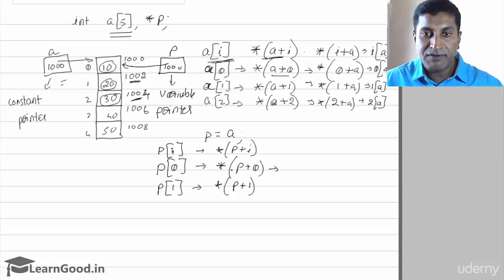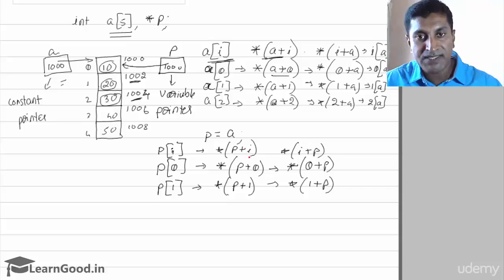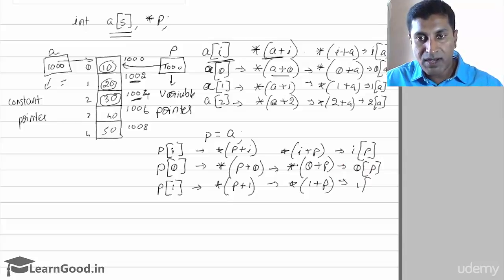Similarly, instead of giving asterisk of P plus 0, you can also give it as asterisk of 0 plus P. Here also you can give it as asterisk of 1 plus P. That means giving asterisk of I plus P is equivalent to giving asterisk of P plus I. When I give P of I, it takes it as asterisk of P plus I. Similarly, you can also give it as I of P. So when I give I of P, internally it takes it as asterisk of P plus I. That means you can give 0 of P, you can give 1 of P. Okay, so the code can be written like this.